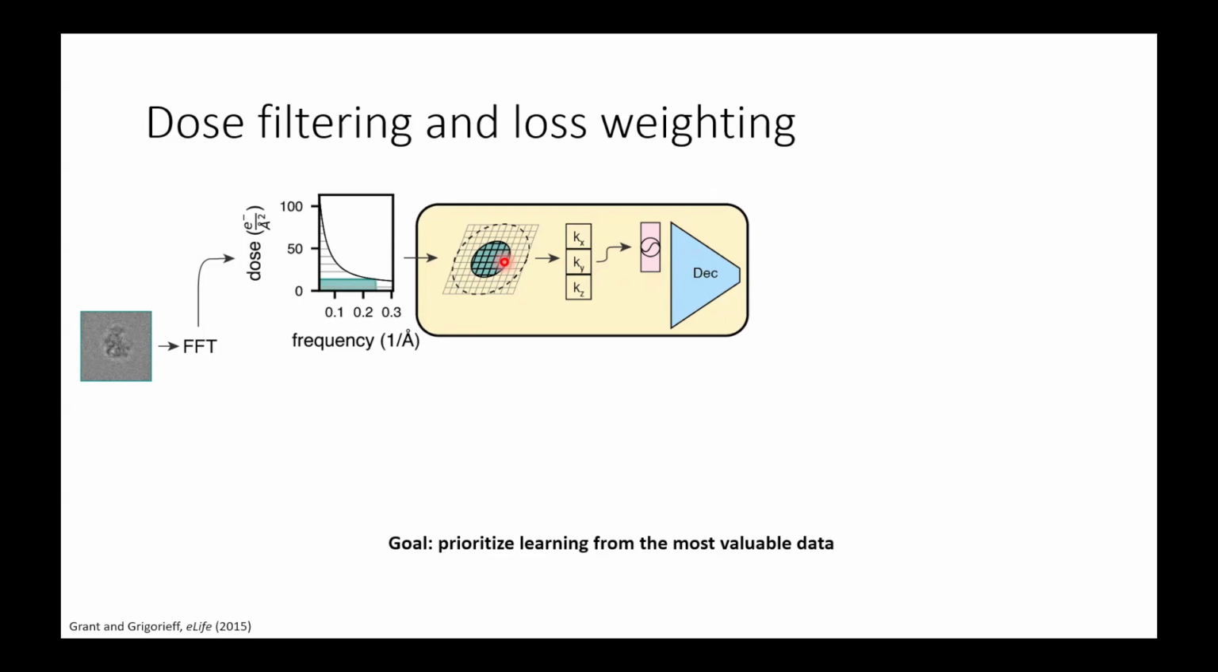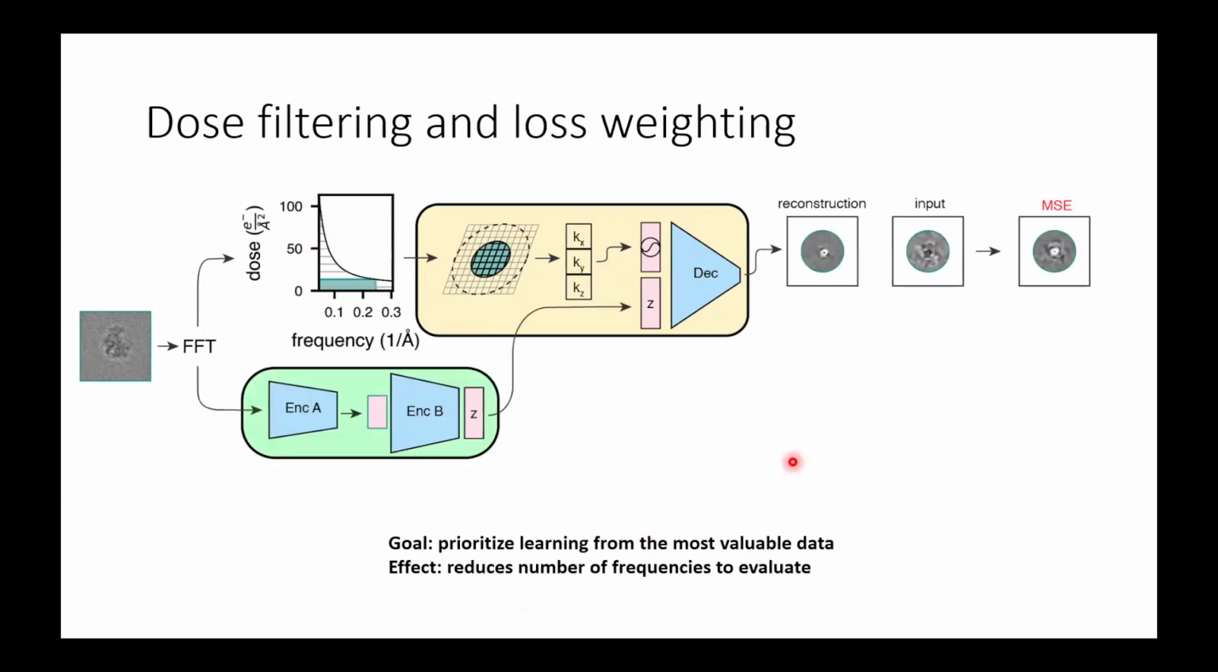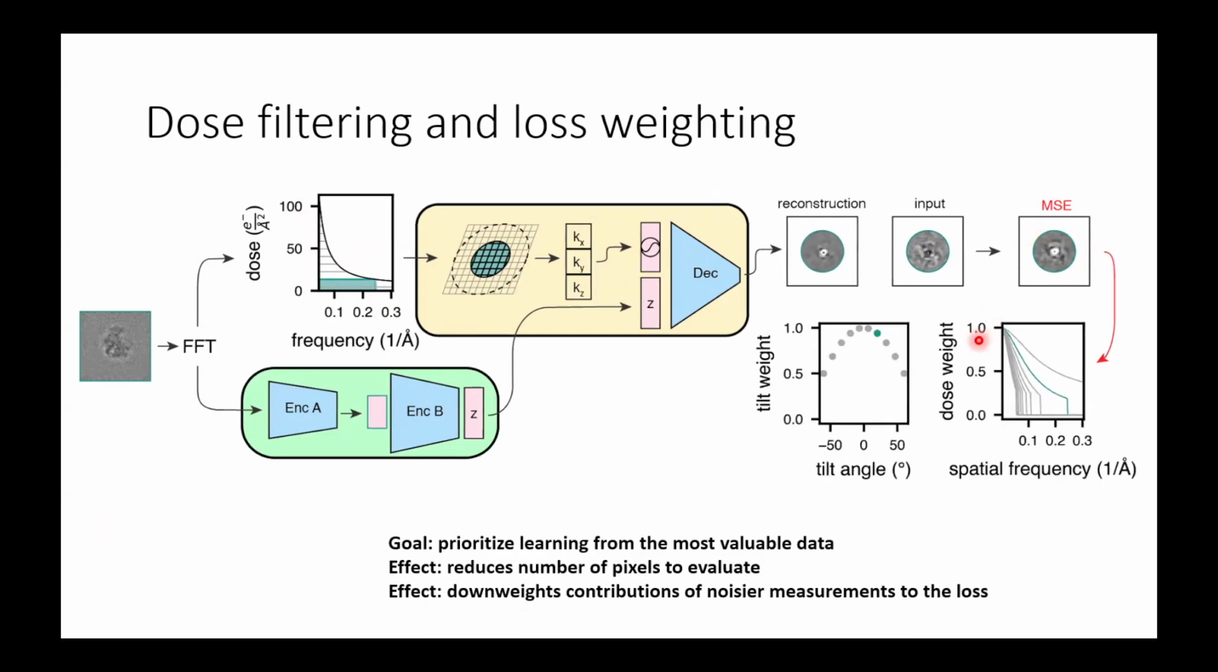I should have said all this is done in sort of Fourier space. We just mask the image to the set of pixels that we expect to still have signal given the amount of accumulated dose on them. We can take that from these dose weighting curves from Grant and Grigorieff. Moreover, we can weight the reconstruction loss according to both the dose that's been applied, using this dose weighting curve, and then also the tilt angle of the stage on this tilt weight curve. And the goal there is to downweight contributions of the noisier measurements to the loss function, right? We don't want to use all the information equally.